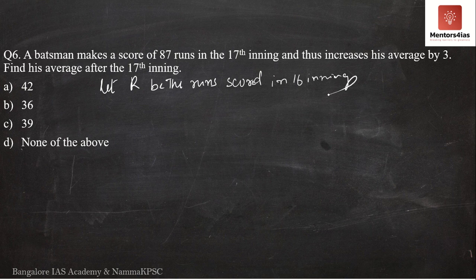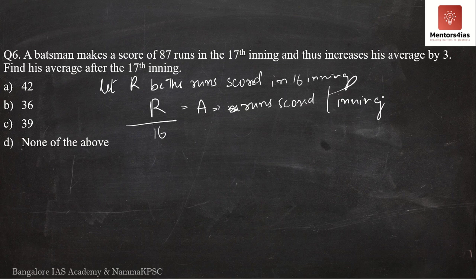Then when you divide R by 16, you get the average per innings. That is, A is nothing but the number of runs scored per innings. Correct?